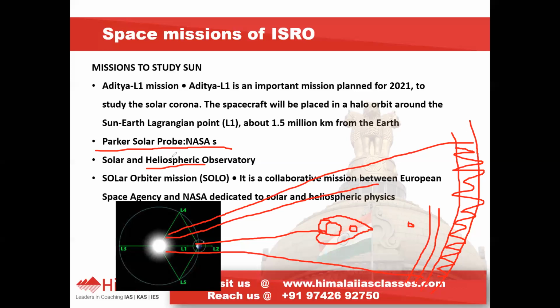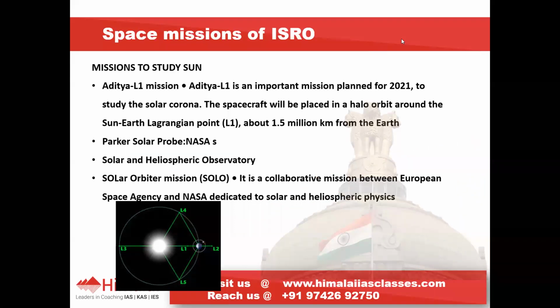The entire region where the sun's influence is present through the solar wind is called the heliosphere. That is why, to study the sun and its influence, there are many solar probes. Hope you understood the meaning of heliosphere.